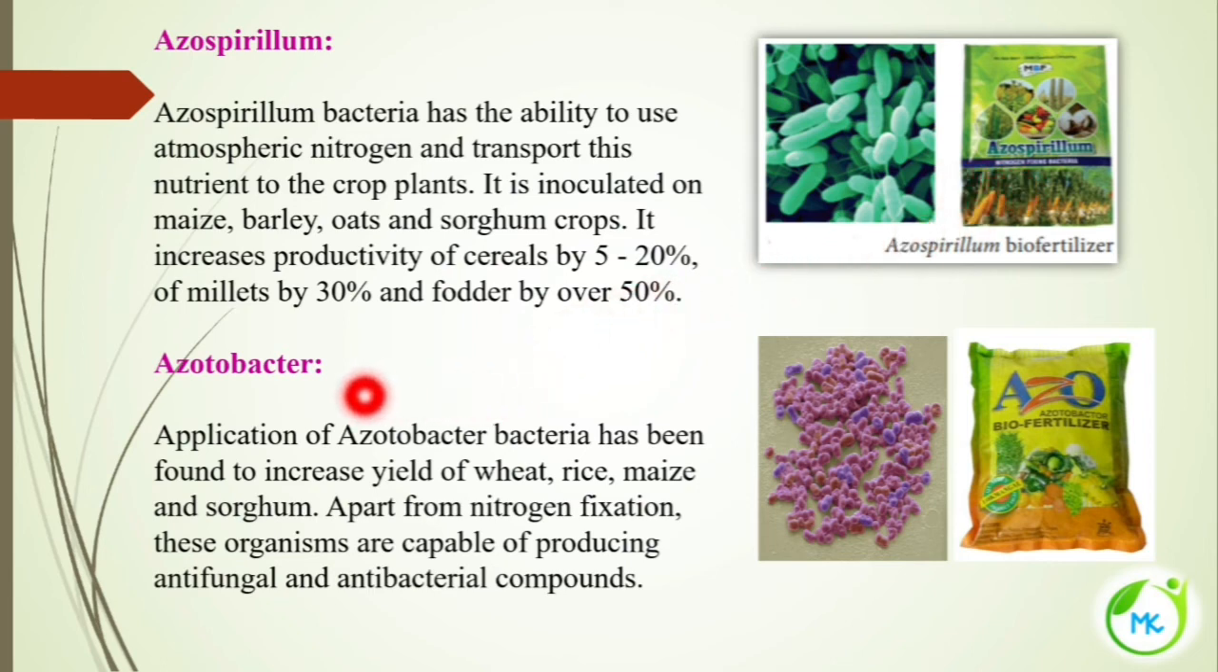Next is acetobacter. This is also a biofertilizer. Here they are using the bacteria called acetobacter, and it has been found to increase the yield of wheat, rice, maize and sorghum. They are also known to fix atmospheric nitrogen. But apart from fixing atmospheric nitrogen, they have certain antifungal and antibacterial compounds, so it is giving resistance to the crop plants against bacterial and fungal attack.